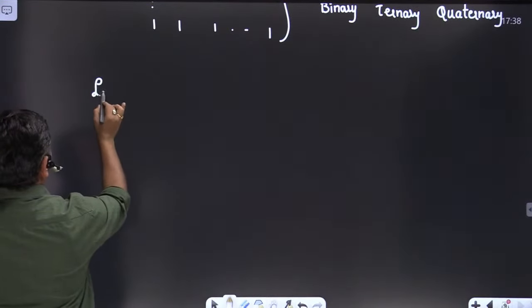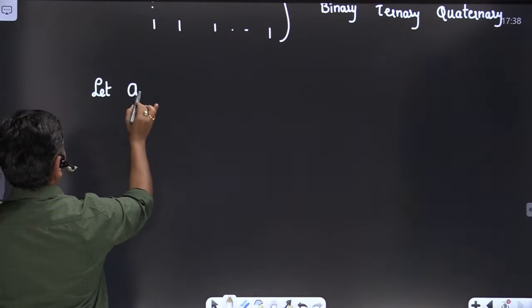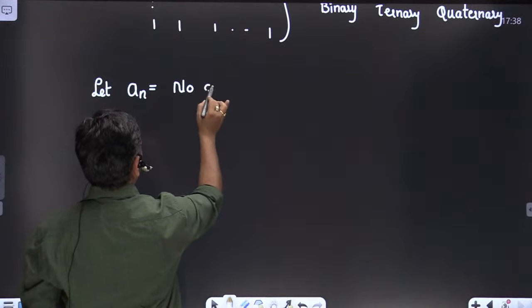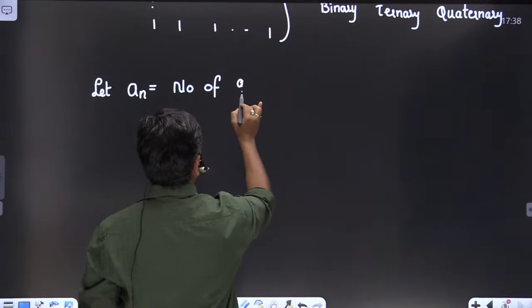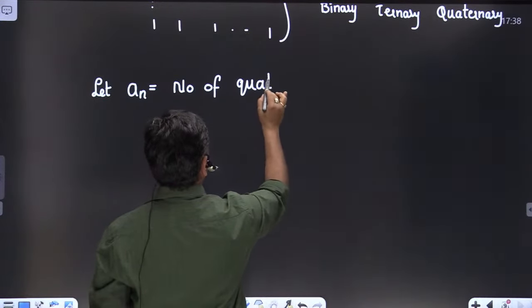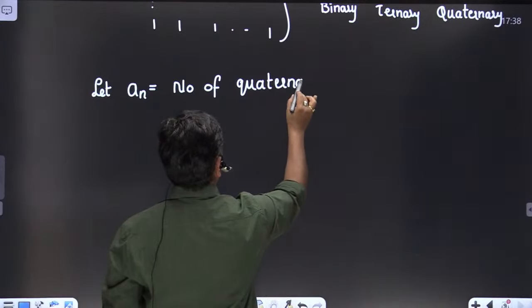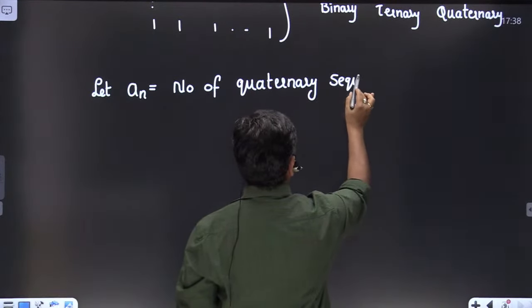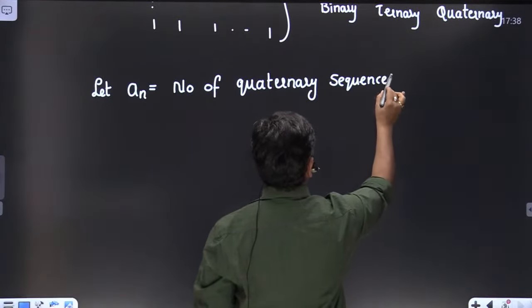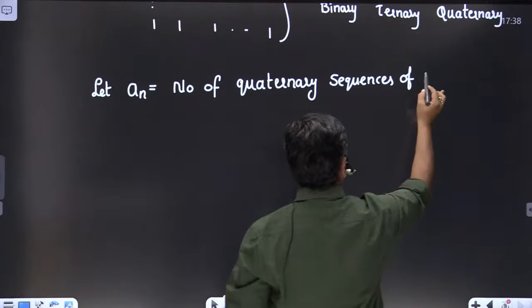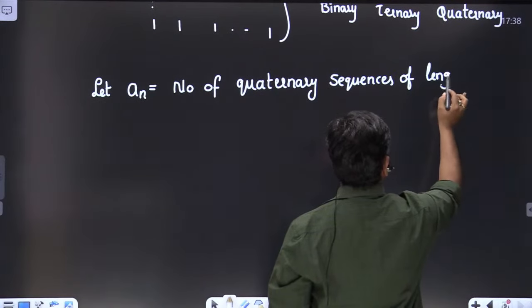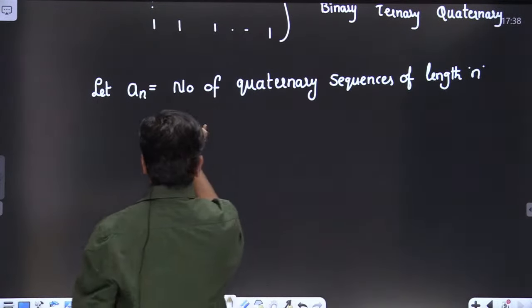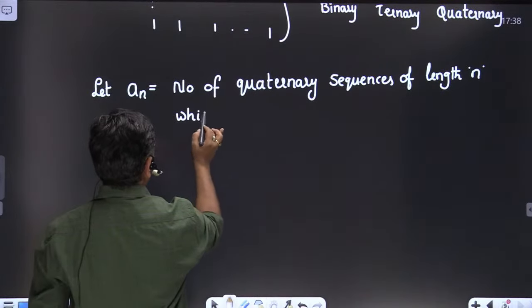I am defining a_n as the number of quaternary sequences of length n which contain an even number of zeros.